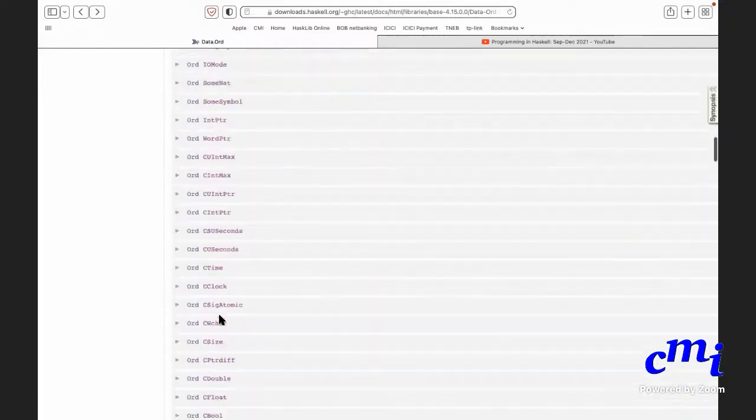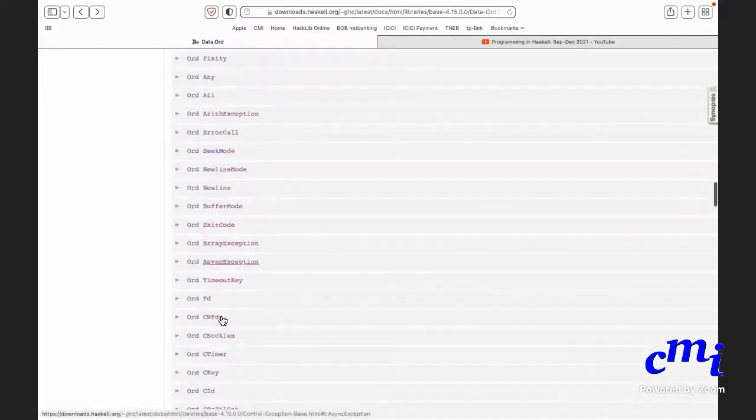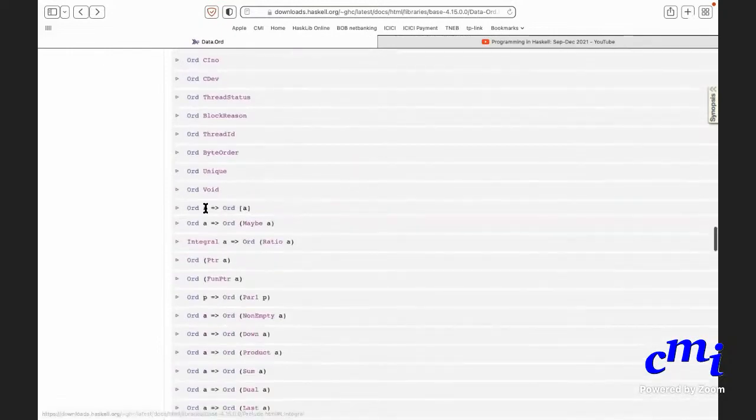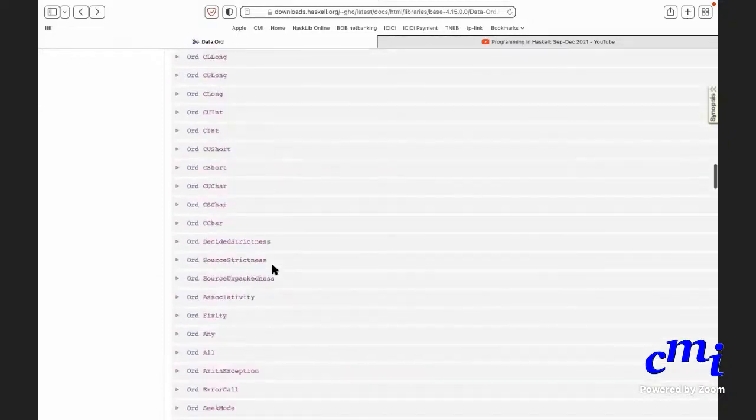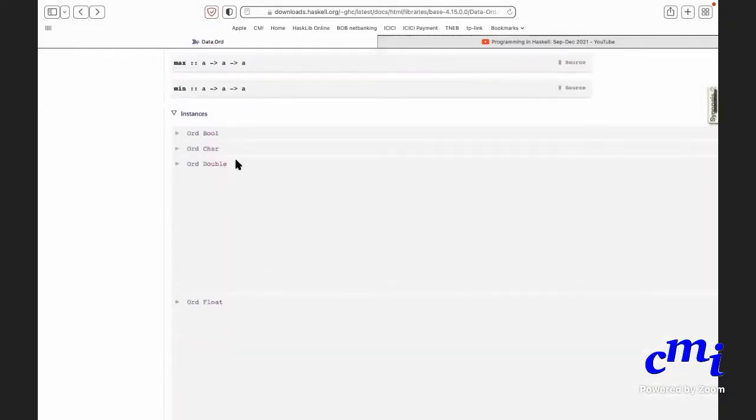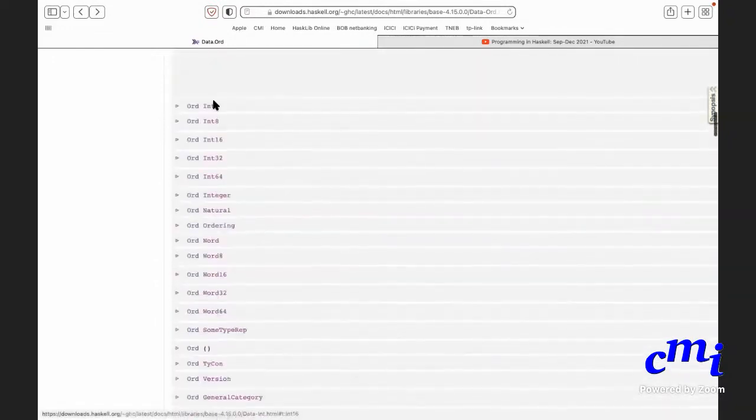And as usual, they'll say that if you can order elements of the type A, you can order elements of type list A. If you can order elements of type A, you can order elements of type maybe, and so on. And here you will see that you have installed various definitions for basic types. There is an instance of ORD for bool, for char, for double, for float, for int, etc., etc., etc. Okay.